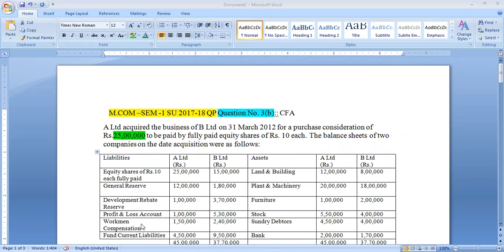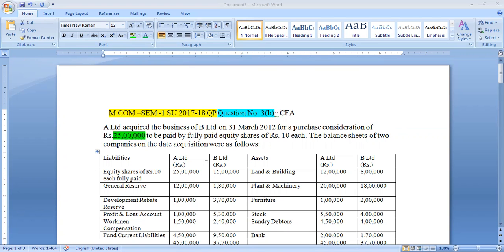Dear students, we are going to discuss a question from the Shatavana University 2017-18 question paper, Question 3B of CFA, MCom first semester. A Limited acquired a business of B Limited on 31st March 2012 for a purchase consideration of 25 lakh rupees, to be paid by fully paid equity shares of 10 rupees each. The balance sheets of the two companies on the date of acquisition were as follows.